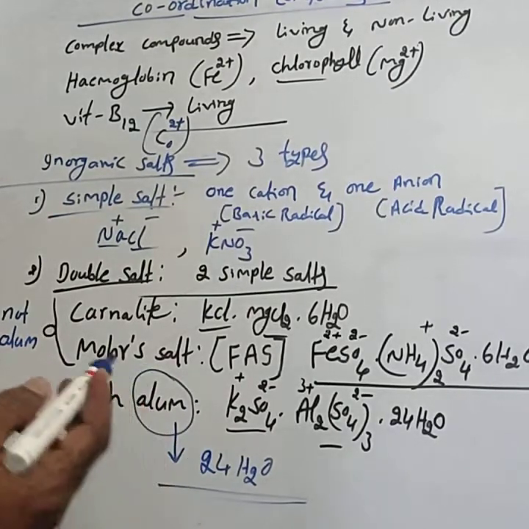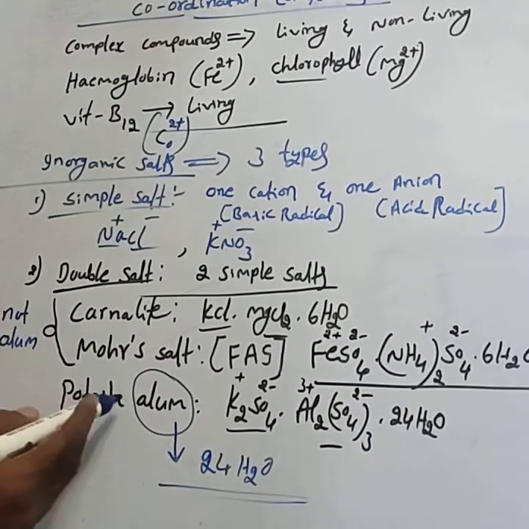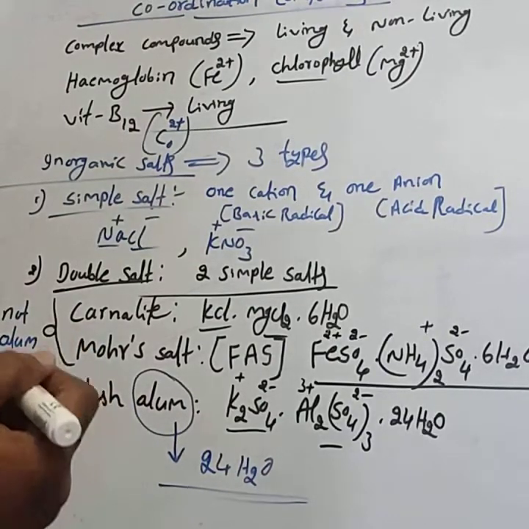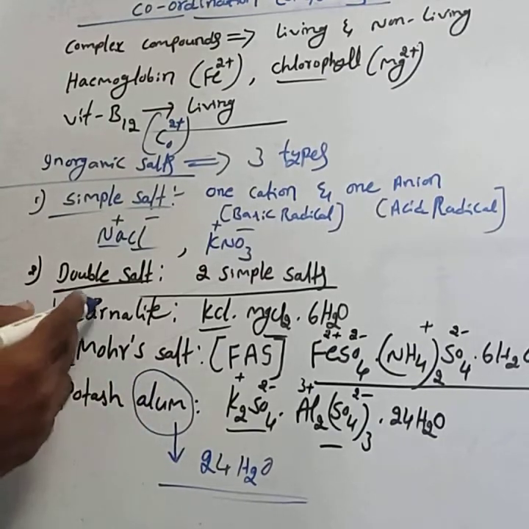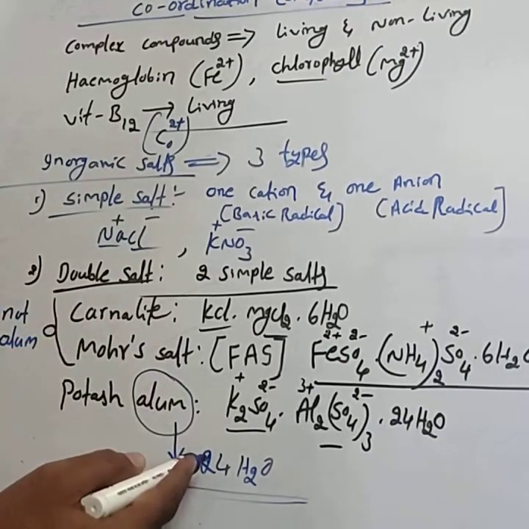That means all alums are double salts, but all double salts are not alums.